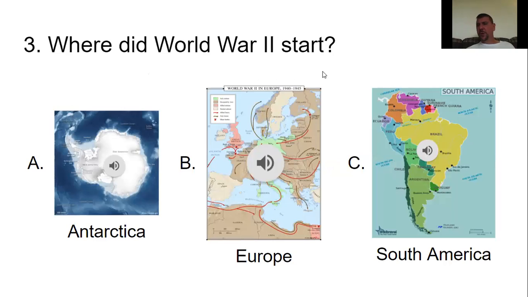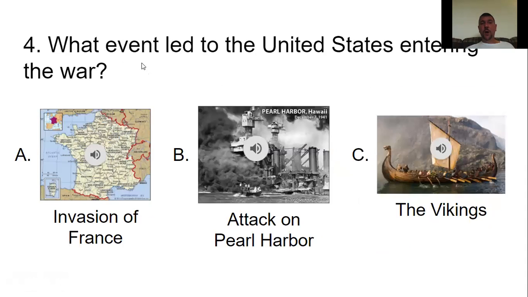Number 3, where did World War II start? A, in Antarctica, B, in Europe, or C, South America? It started in B, Europe, but then it spread throughout the world. Like I said, you see all these lines saying it spread to here and there, everywhere. B, Europe. Ding, ding. We have a winner.